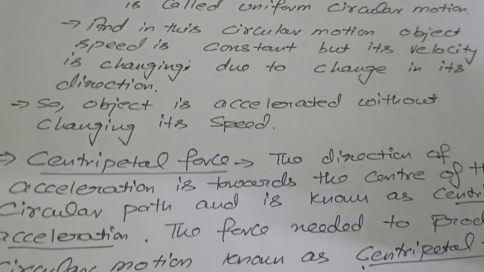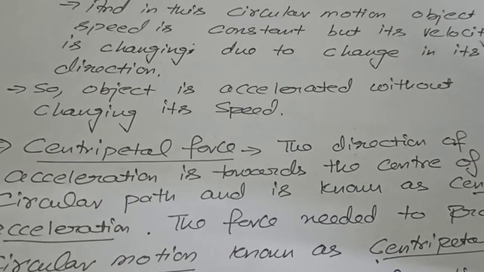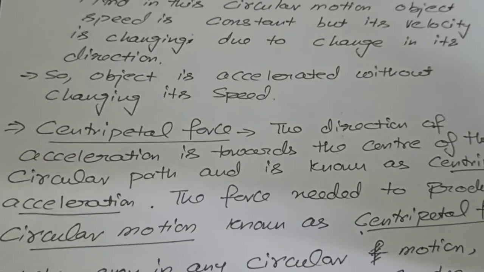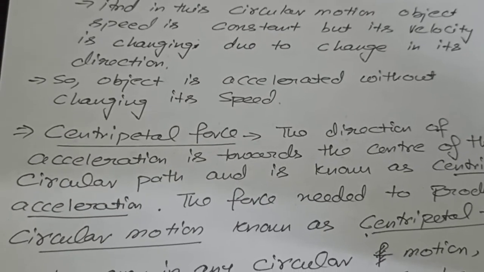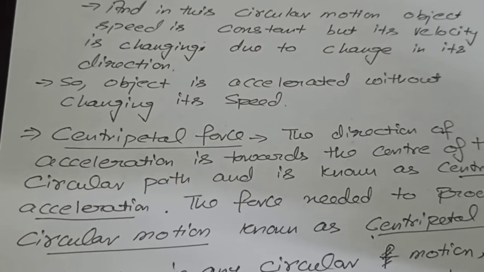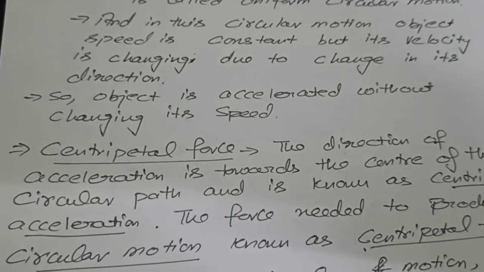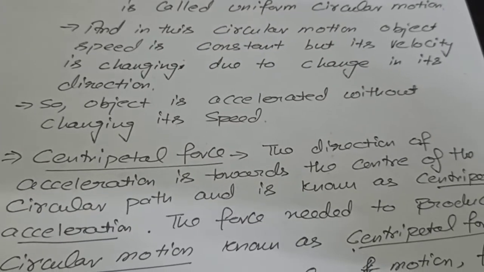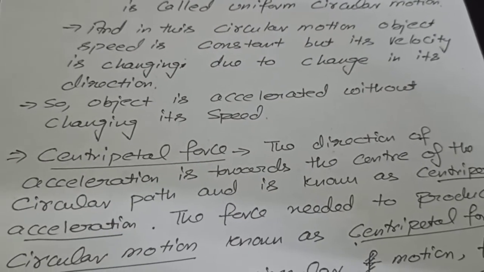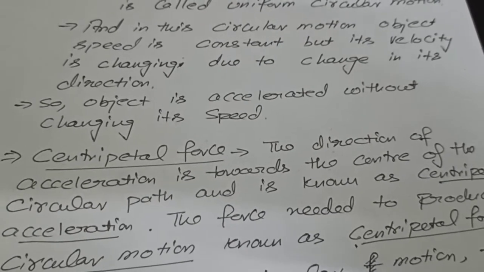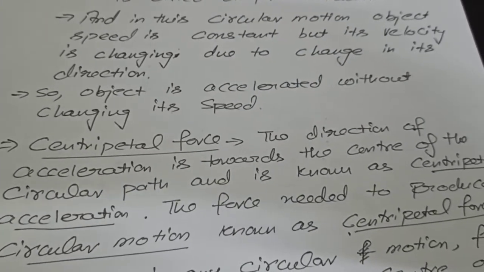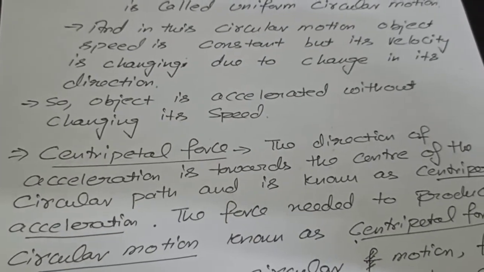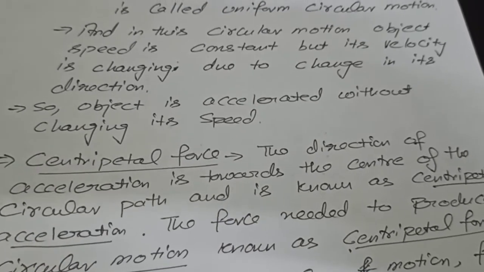Now we have a certain type of force. Those forces are called pseudo forces. Whenever a body is in circular motion, a force has to be applied. For example, whenever we ride a bicycle and have to take a turn, we have to lean inward. So this is some type of force which is applied from the bicycle towards the center of the circle. These are called two types of forces.